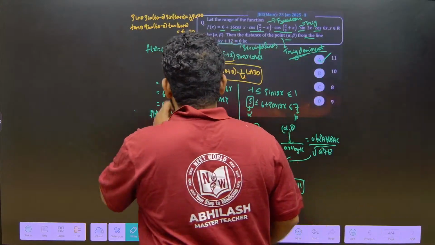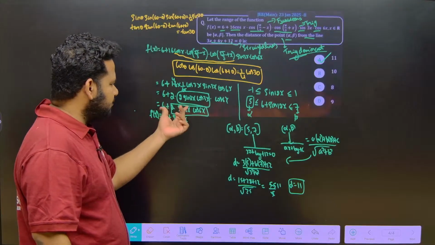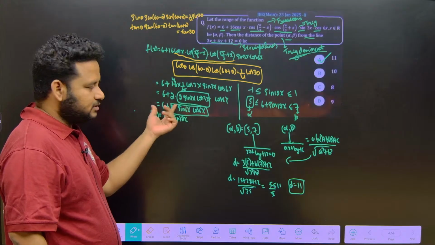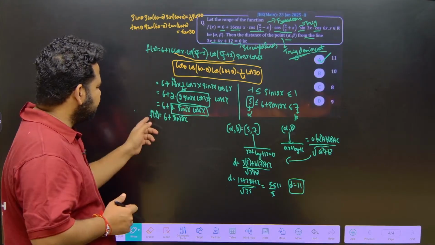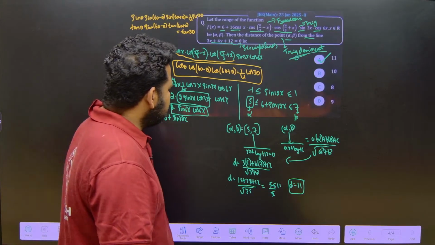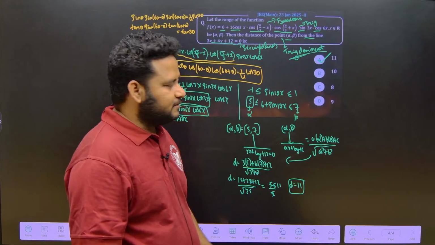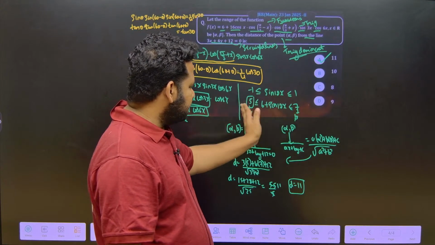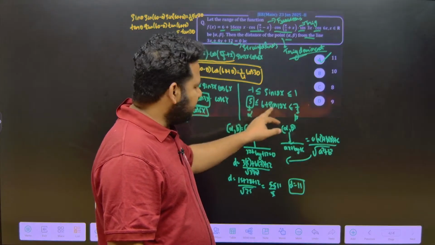Next, what we did here, we used the important result and simplified this. I have already explained. So, we will use double angle formula here again, 2 sin theta cos theta, here again 2 sin theta cos theta, that is nothing but sin 2 theta. On simplifying this, I will get f of x is equal to 6 plus sin 12x. Now, to find the distance of the point from alpha comma beta, definitely I have to find out alpha and beta. So, first I took sin 12x, range of sin 12x is minus 1 to plus 1. If I add 6, I will get alpha is equal to 5 and beta is equal to 7.